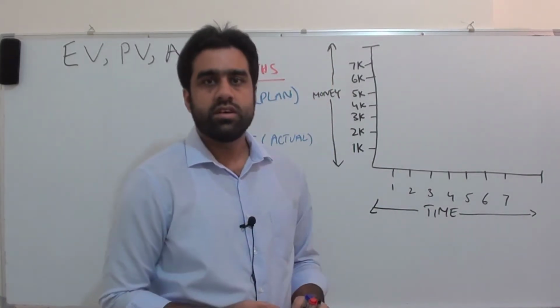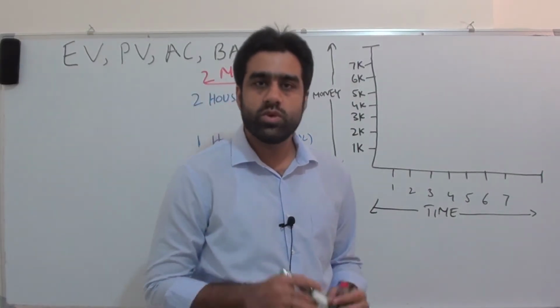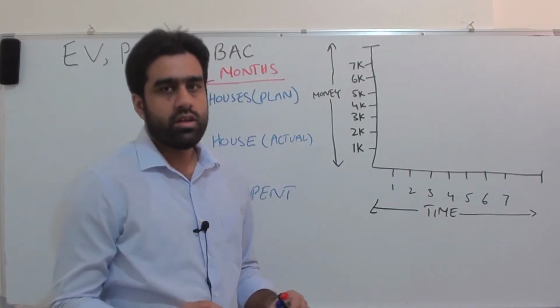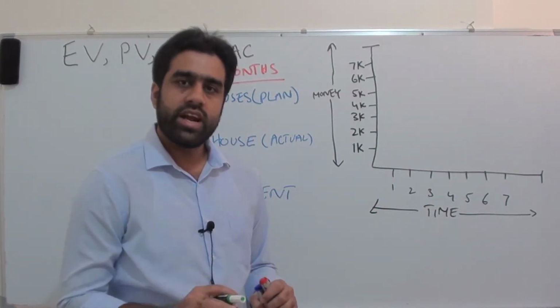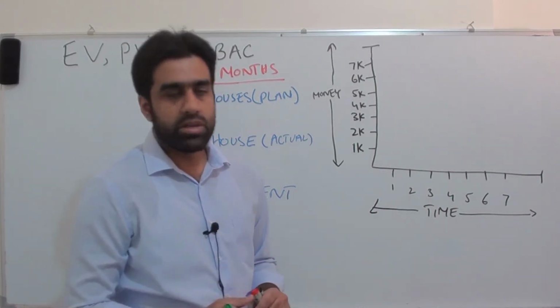First, let's discuss BAC. Budget at completion is very simple. BAC is simply the budget of your project. The budget you assigned for this project at the planning phase, that we call budget at completion.